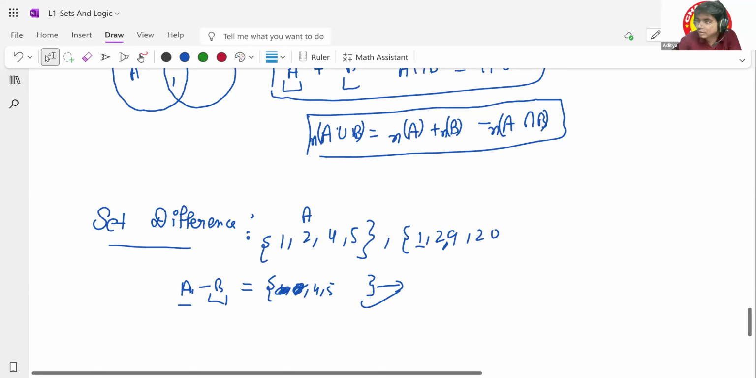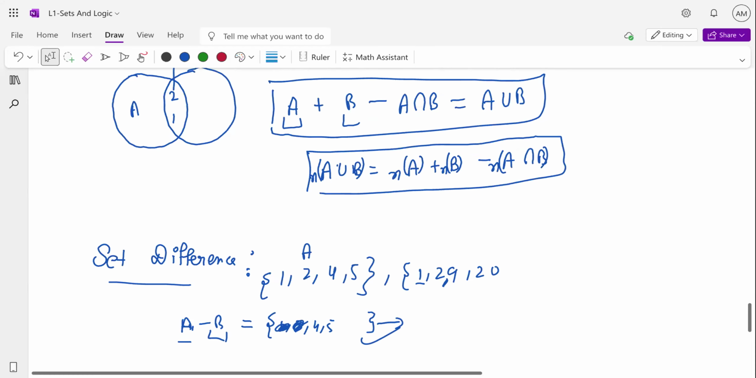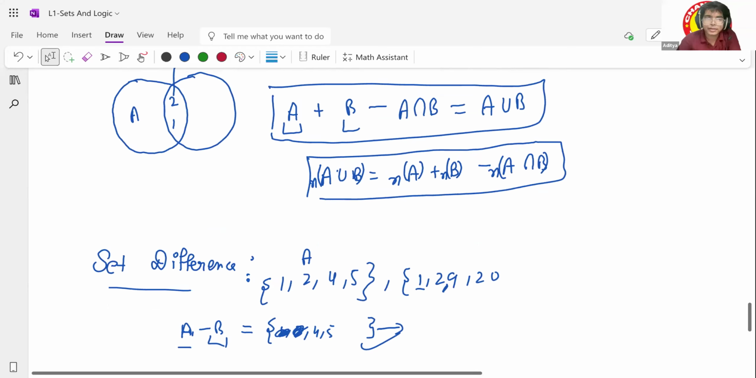I was asking, sir, in the Venn diagram, is it like only the part of A will be shaded, but the common part will not be shaded, and B will not be shaded? It will be like that, for the set difference. Yes, sir, it's a difference.